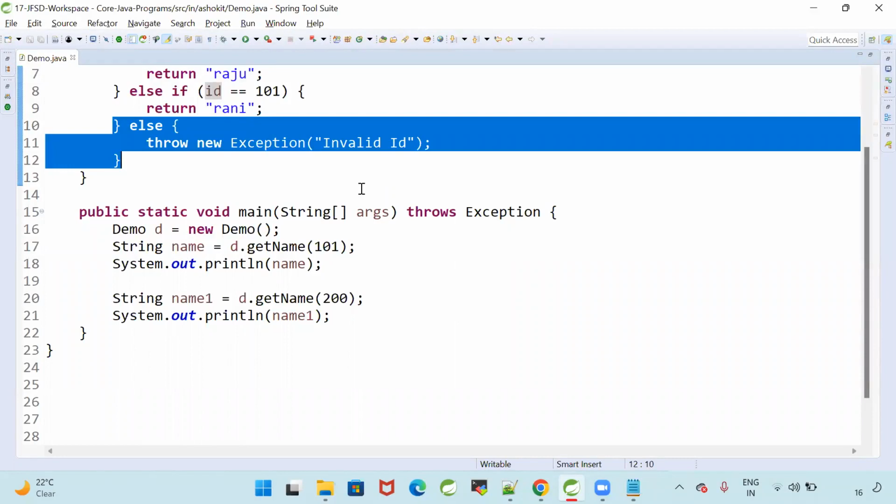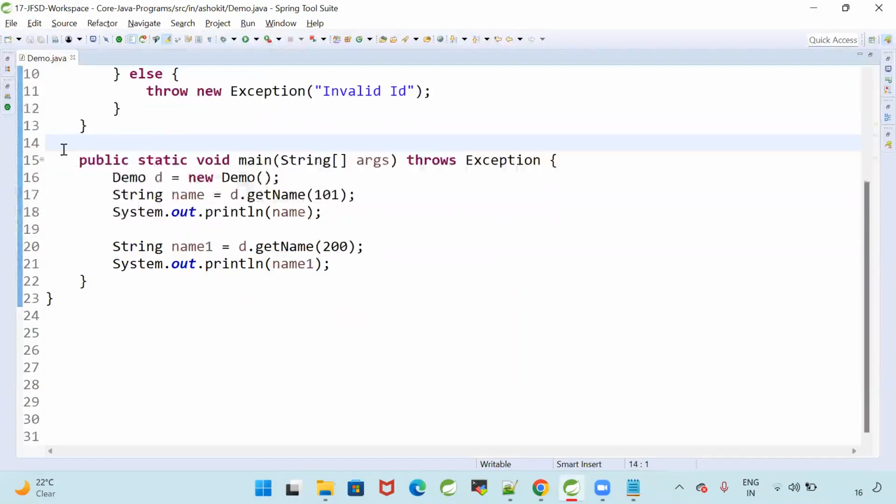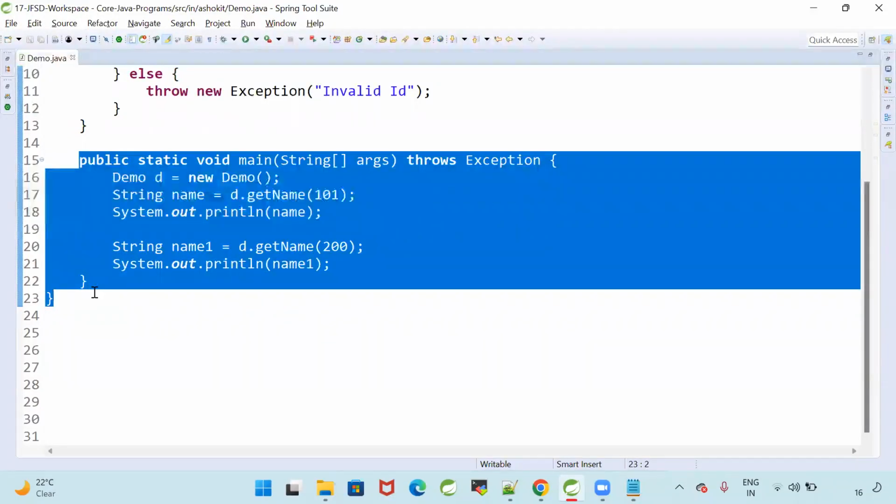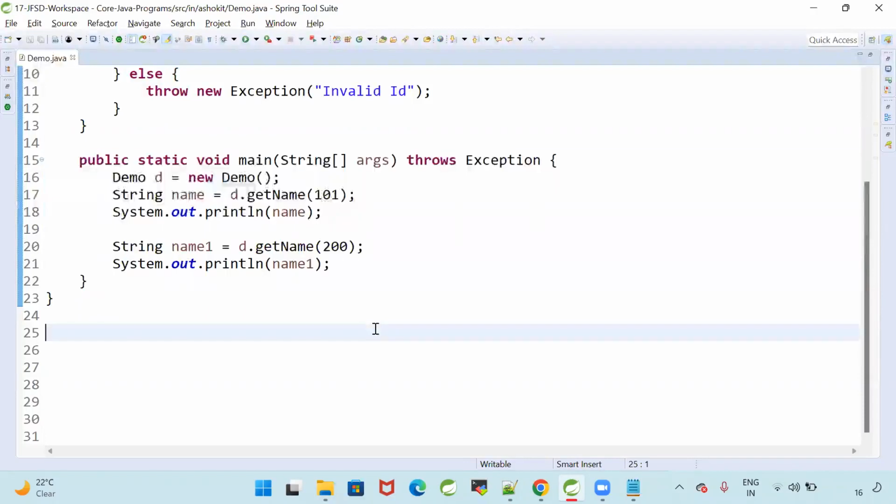Main method. I'm throwing that exception to the main method. Is the main method handling that exception? Main method is not handling the exception. It is ignoring the exception. Then it will go to JVM. If you don't handle the exception, then it will go to JVM. Are you able to follow this? Now, JVM will receive that exception. JVM will understand what the problem is. That problem it will print on the console.